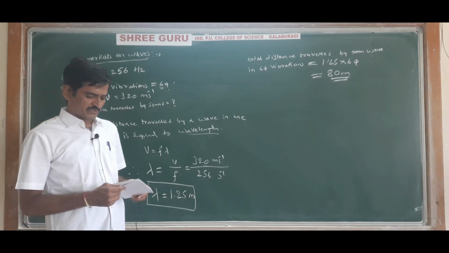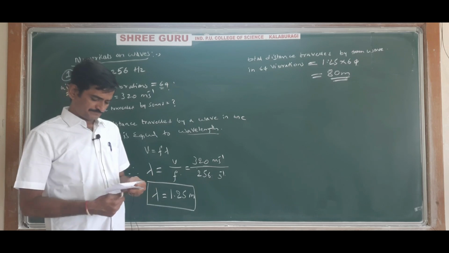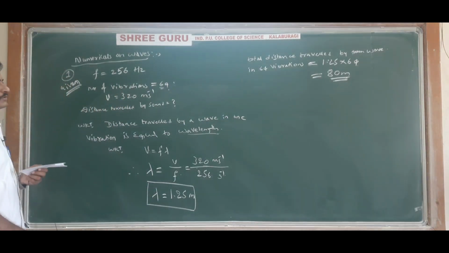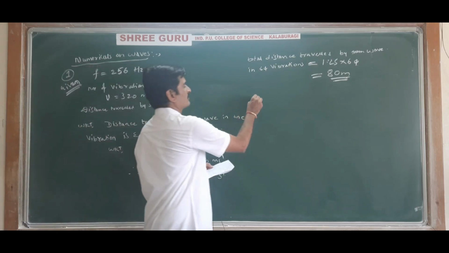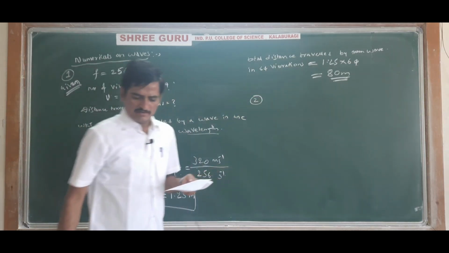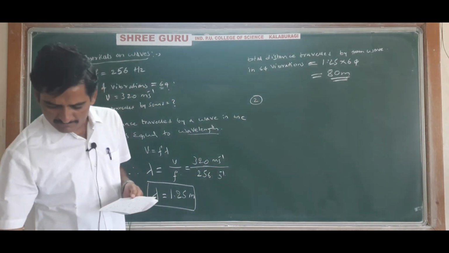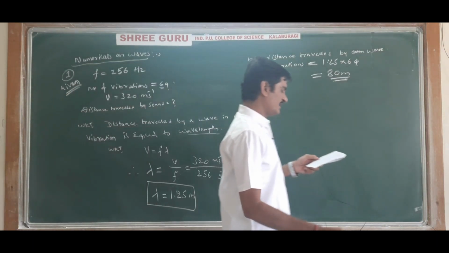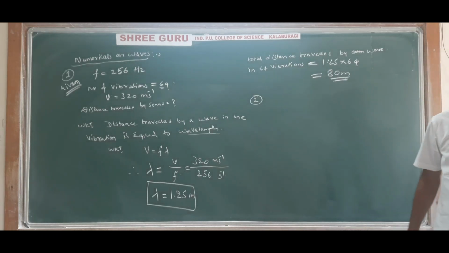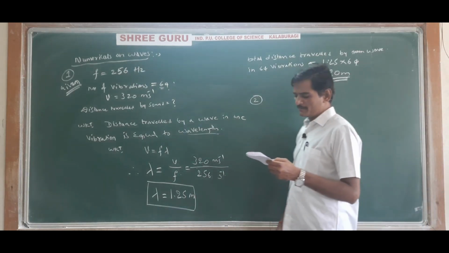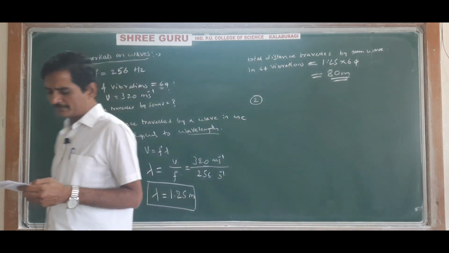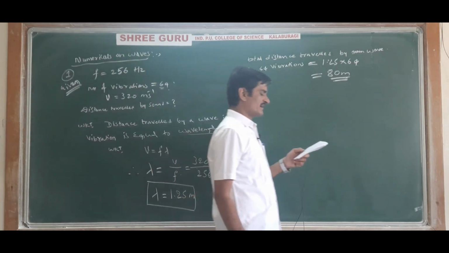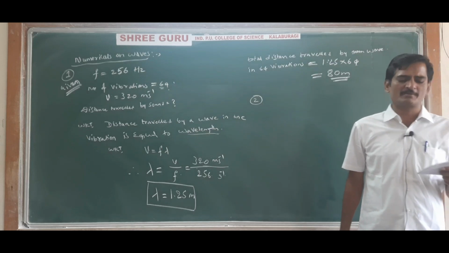Simple questions will start in the beginning. Write down the next question. Question number 2. The speed of a wave in a medium is 960 meter per second.